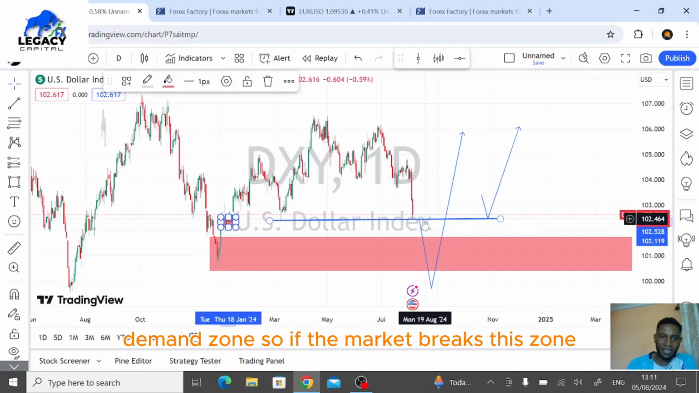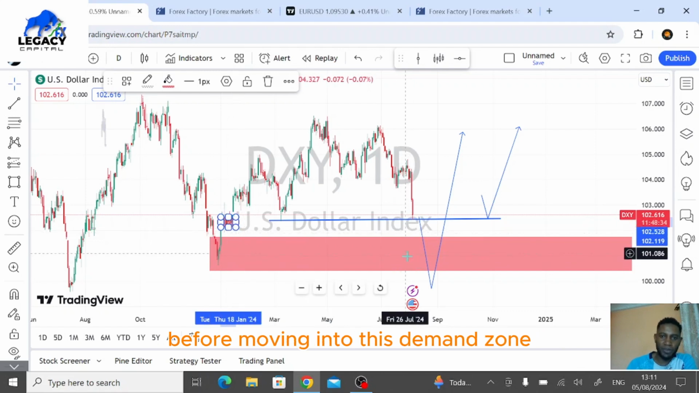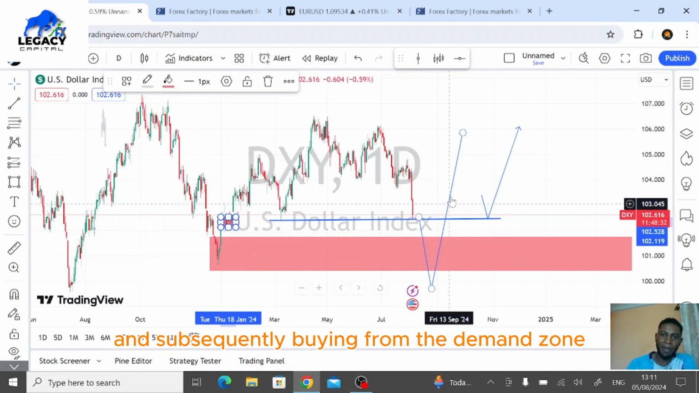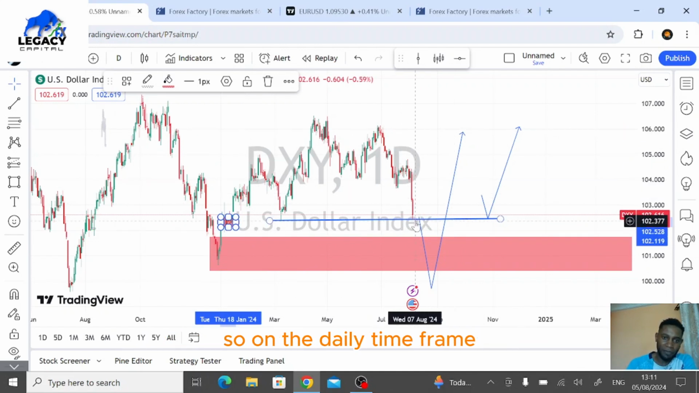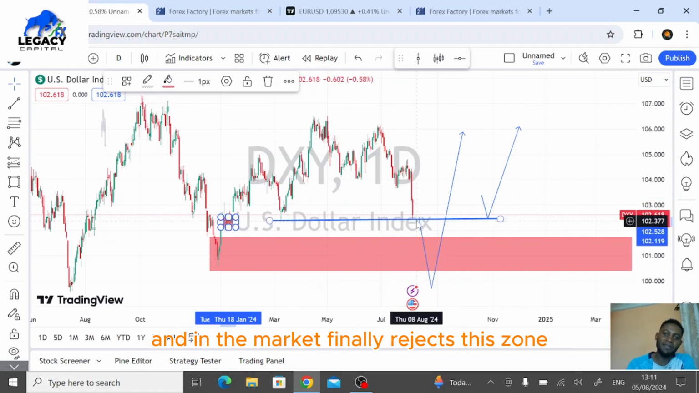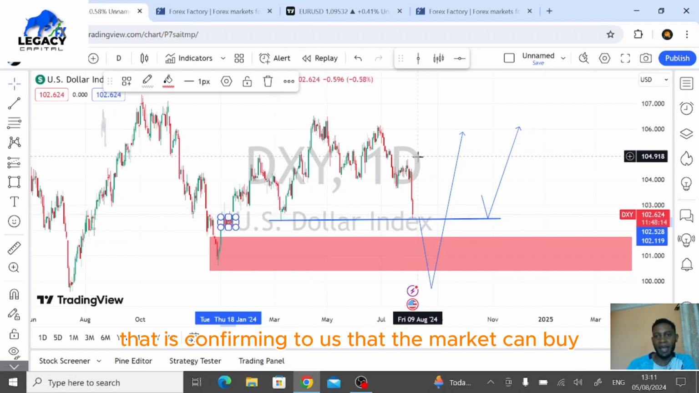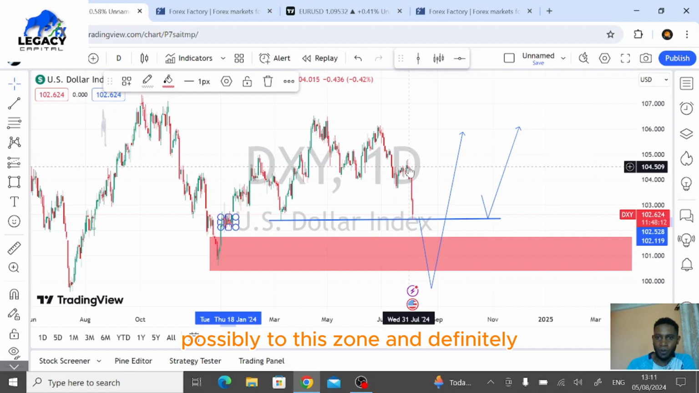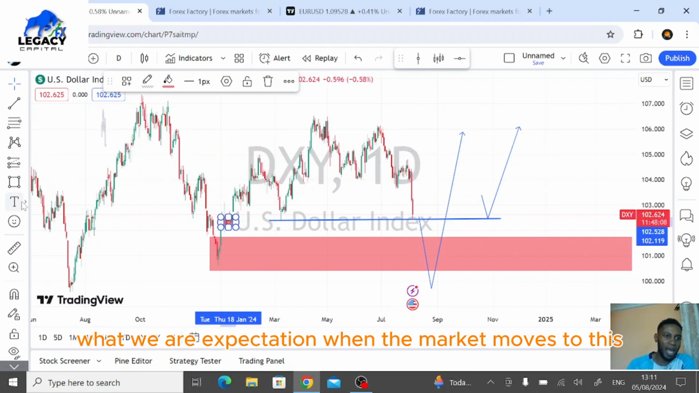So if the market breaks this zone, the market has to deal with this consolidation before moving into this demand zone and subsequently buying from the demand zone. That is what the market is presenting to us for now. So on the daily time frame, we are also seeing a possible rejection from this zone, and if the market finally rejects this zone, we'll be having a double bottom here that is confirming to us that the market can buy possibly to this zone. And definitely when the market gets to this zone on the daily time frame, what will be our expectation?